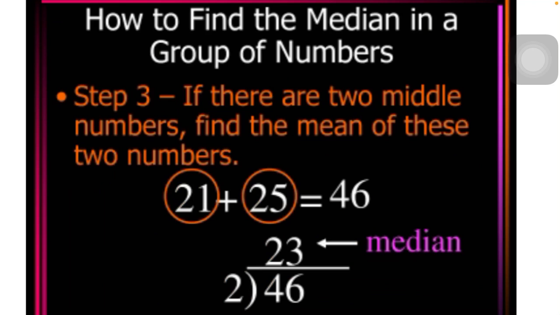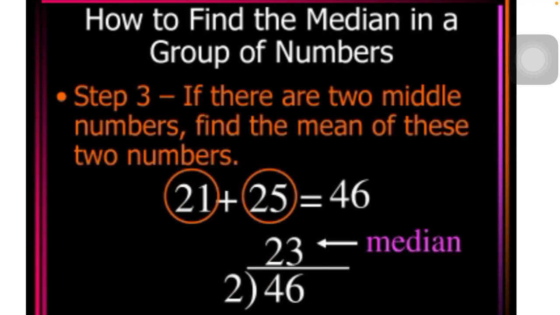This is the way you find the median when you have two numbers in the middle. You add them and divide by 2. Then the answer is 23. So 23 is now our median. So there are two cases: when we have one middle value, it is clearly the median, but when we have two middle values, we add them and divide by 2, and that is our median.